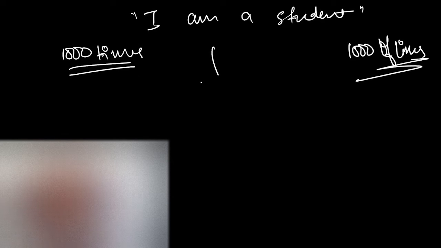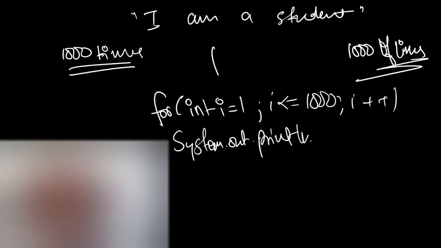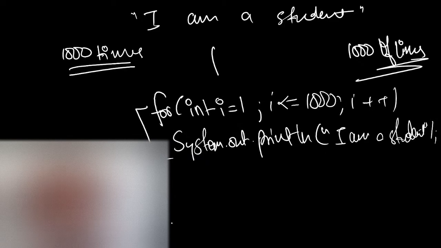Okay, but this entire work I can do with only 3 lines, or rather I can say 2 lines. How? Using a for loop. Like here I can write int i = 1, i <= 1000, and then i++. And here I can write System.out.println, and here I can write my message, "I am a student". Okay, so you can see here, within these 2 lines, I am able to write how many lines of code? 1,000 lines of code.